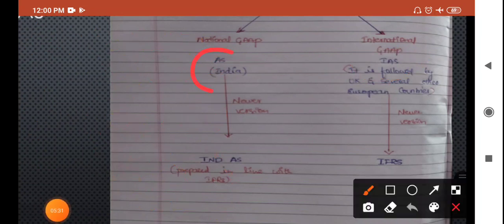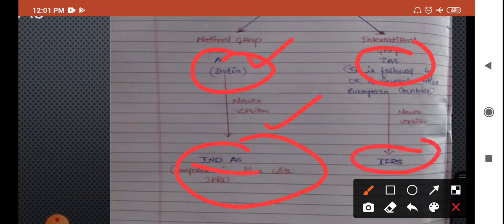The newer version of accounting standards is Ind AS, Indian Accounting Standards. Similarly, the newer updated version of International Accounting Standards is IFRS, International Financial Reporting Standards.